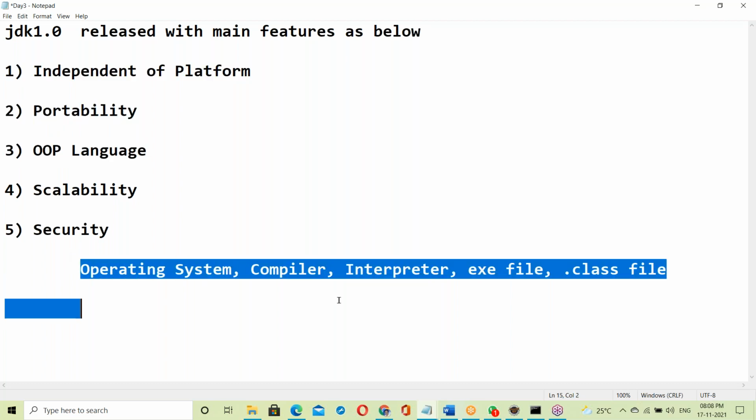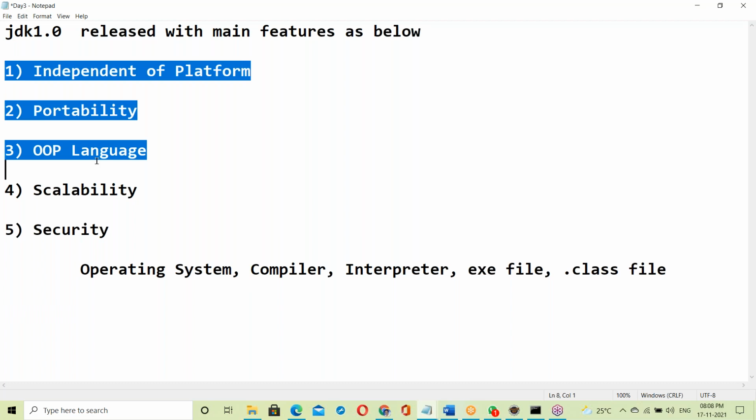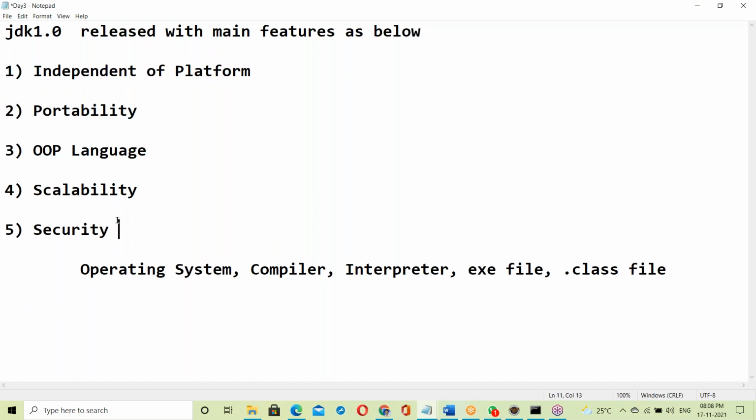Simply explaining definitions and going to a Java program is of no use. Just learning basics or definitions is of no use. We'll see practically what is happening inside the JVM, inside the OS, in the compiler, and inside the interpreter, including the exe and dot class files. If you have all this knowledge, then it is easy to explain, and easy to present in interviews. If you have more knowledge, it is easy to explain.